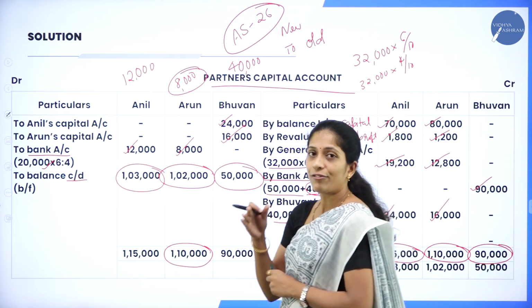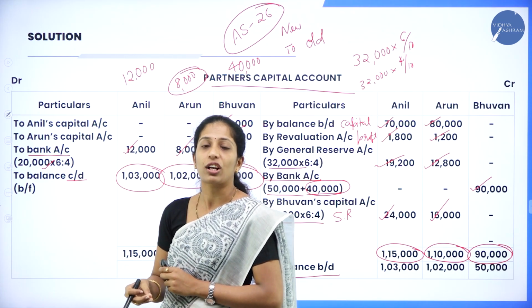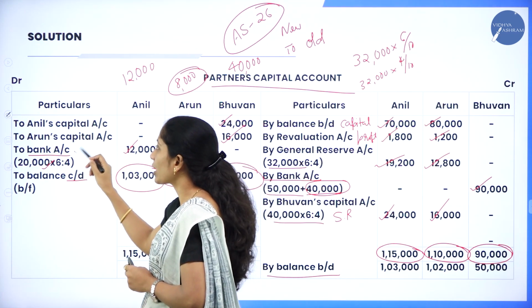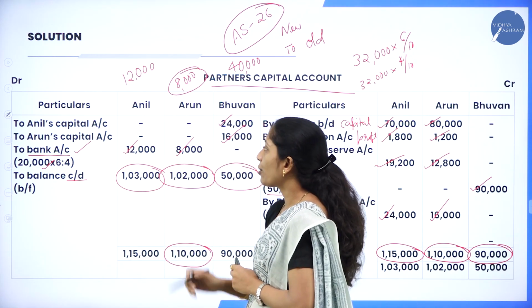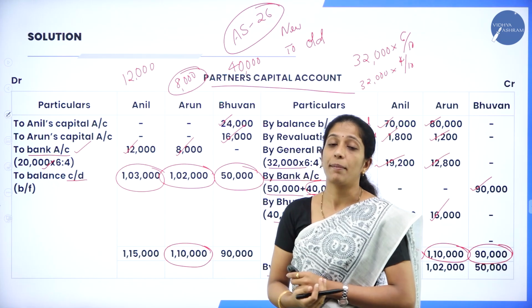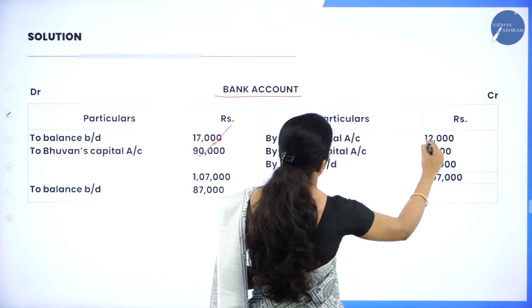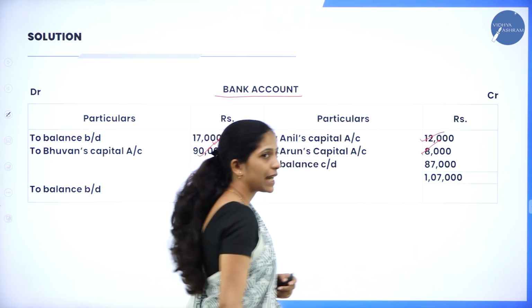Again, half of the goodwill has been withdrawn so that the cash balance or the bank balance in the organization decreases. So we have recorded it as to bank account. Then how do we record? By Anil's capital account, by Arun's capital account. How much? 12,000 and 8,000. So by Anil's capital account 12,000, by Arun's capital account 8,000.